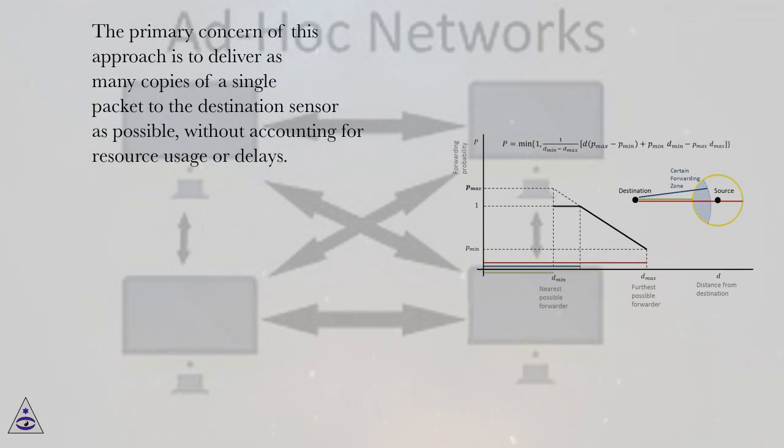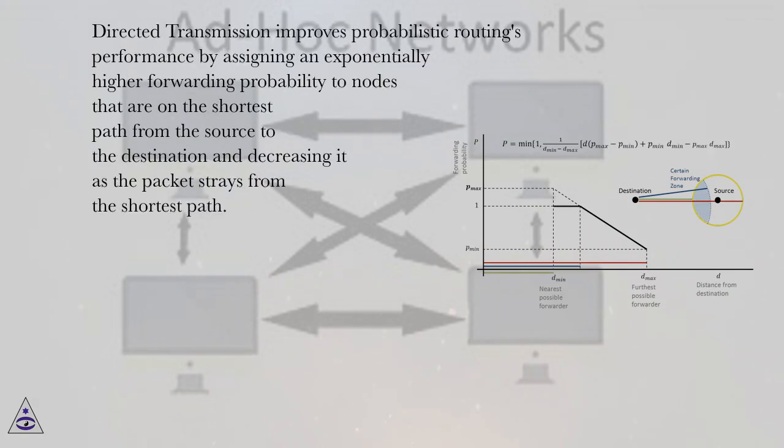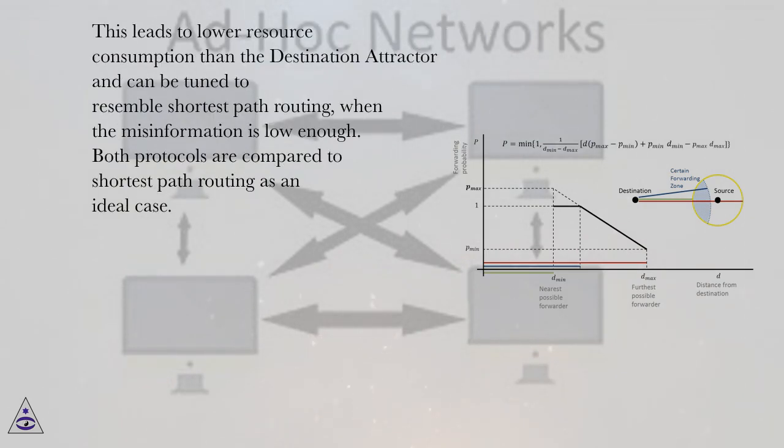The primary concern of this approach is to deliver as many copies of a single packet to the destination sensor as possible, without accounting for resource usage or delays. Directed transmission improves probabilistic routing's performance by assigning an exponentially higher forwarding probability to nodes that are on the shortest path from the source to the destination and decreasing it as the packet strays from the shortest path. This leads to lower resource consumption than the destination attractor and can be tuned to resemble shortest path routing when the misinformation is low enough. Both protocols are compared to shortest path routing as an ideal case.